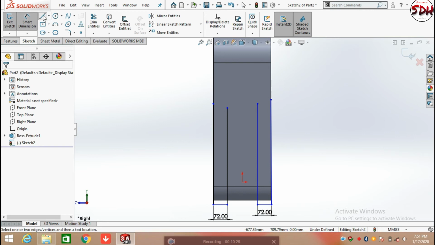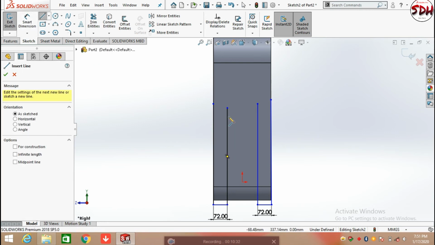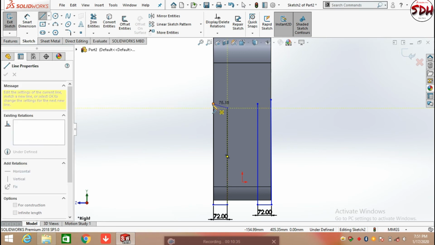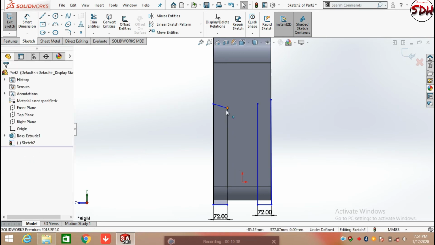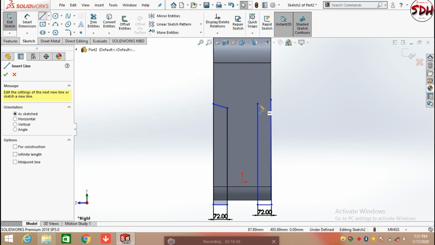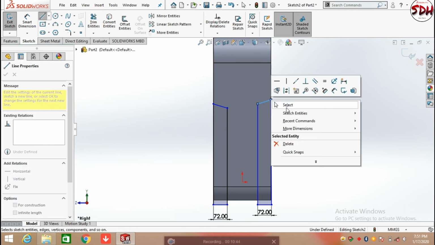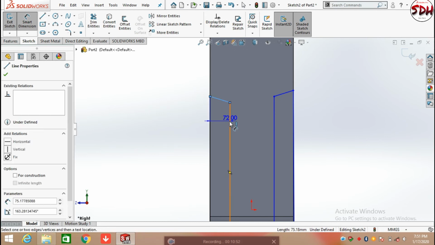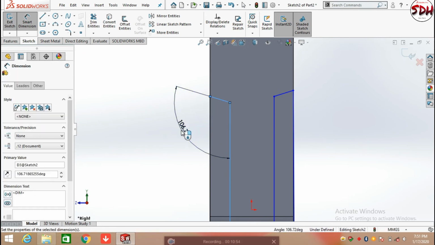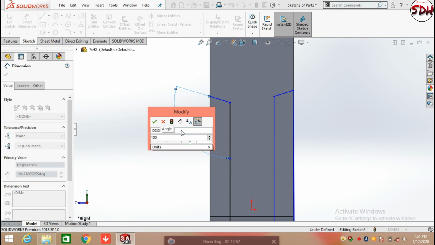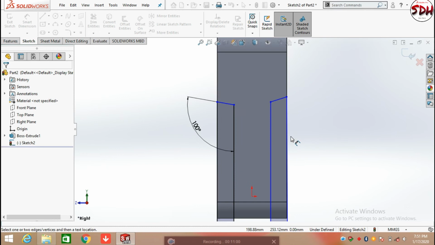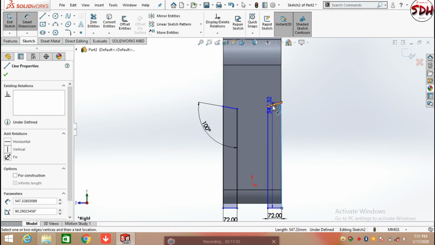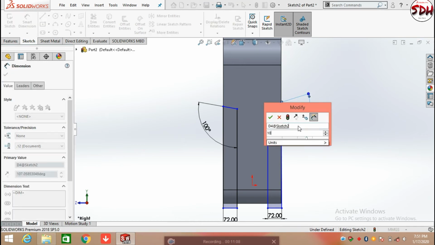Now draw a line from this point to this point, and this point to this point, and define the angle between both these lines. Click on the first line and second line, and define this angle as 100 degrees. Same in this direction here: click on the first line and second line, defining this angle as 100 degrees.